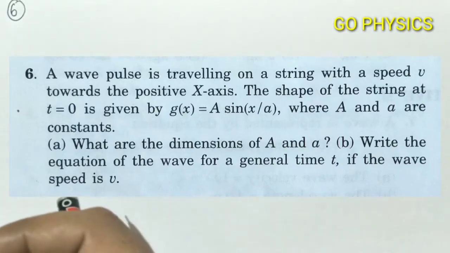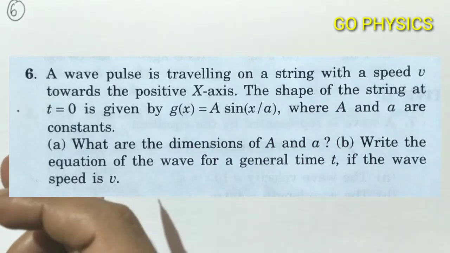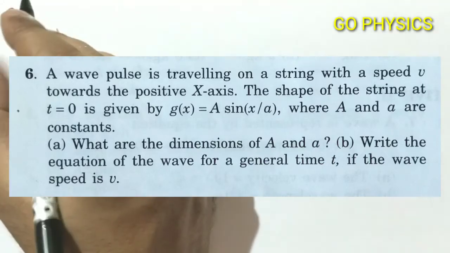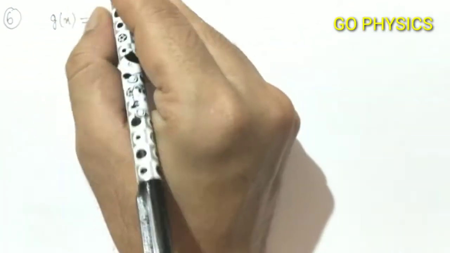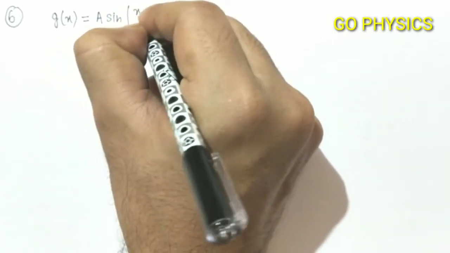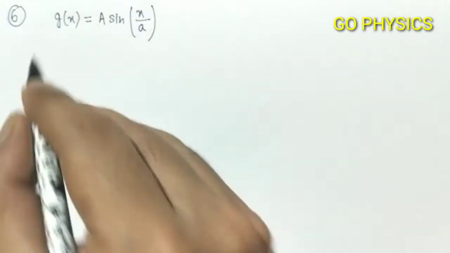And in the B part they're asking, write the equation of wave for a general time t if the wave speed is v. So in this sum, g(x) is equal to A sin(x/a). This is the equation given.